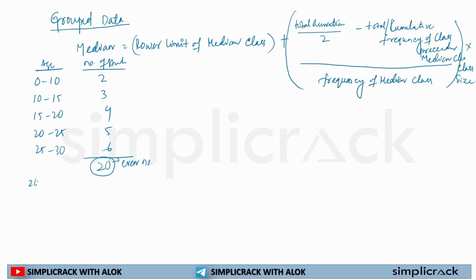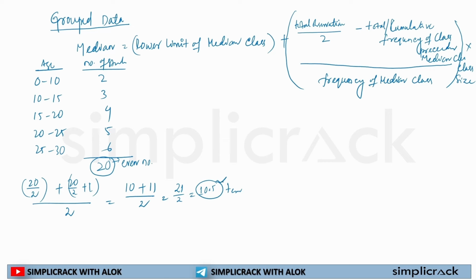So for an even number, what is the formula? The formula is the n by 2th term plus the (n by 2 plus 1)th term, divided by 2. So this will be 20 by 2 is equal to 10, plus 10 plus 1, 11, by 2. 21 by 2 is equal to 10.5. So the 10.5th term.